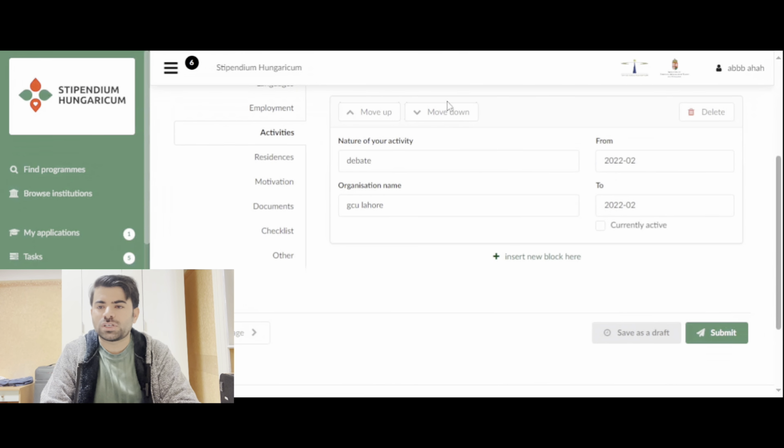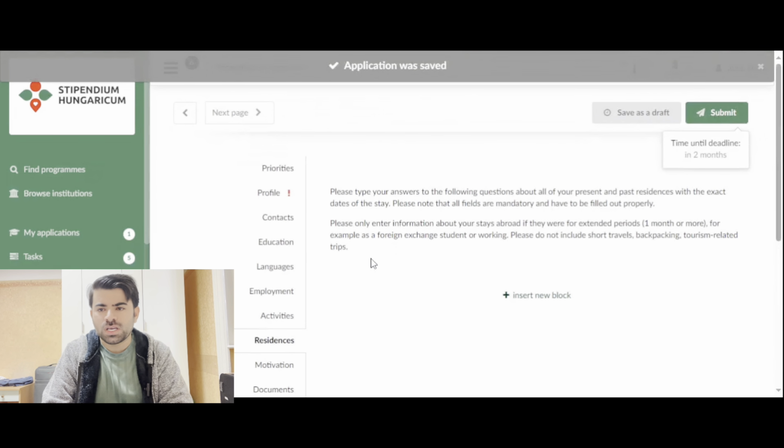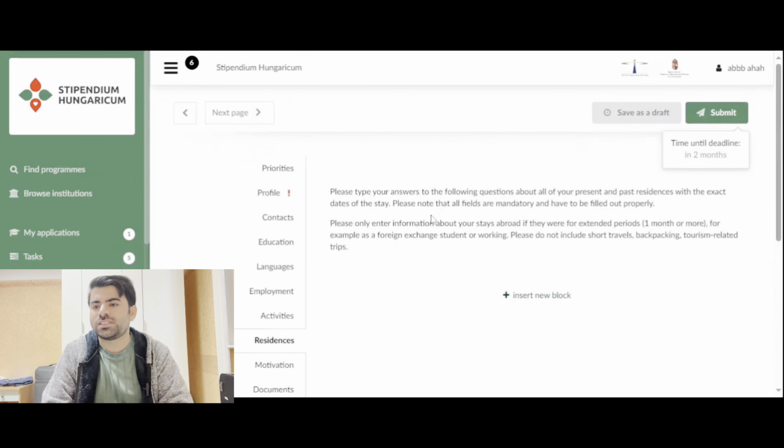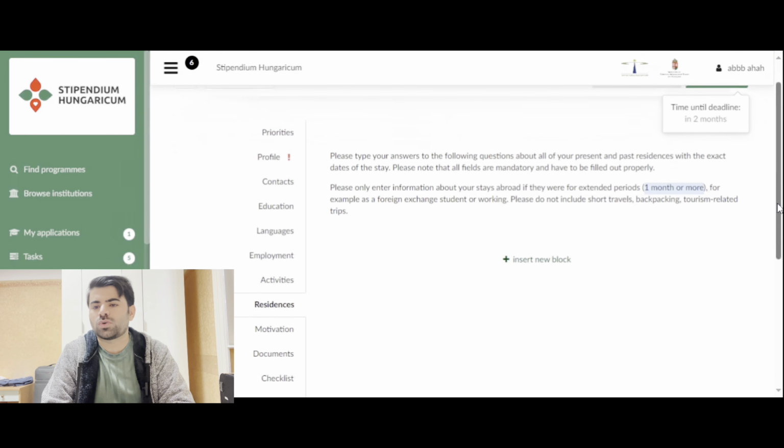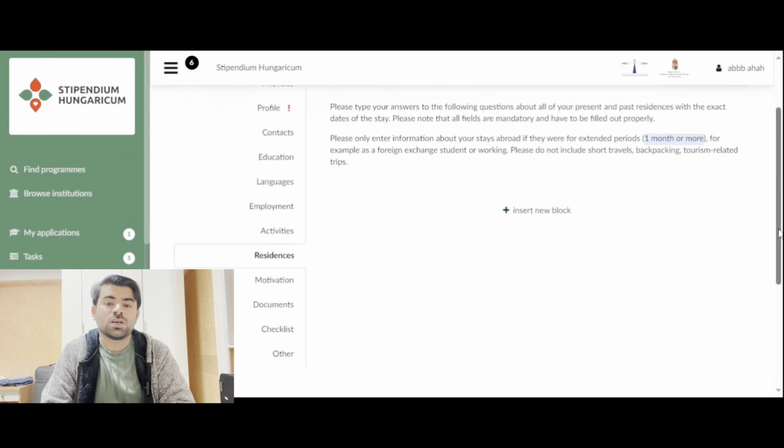Now I will go to the next page, and my next page is about residence. If you resided somewhere in other countries, then you can just insert a new block. One month or more is very important. If you just resided for a few days, then it's not required here. But if you resided more, then you can insert a new block and fill in all the information. I'm not actually filling it, because most people don't need this, and the video would be longer, so I'm going very quickly.